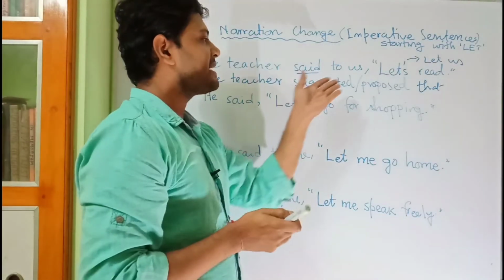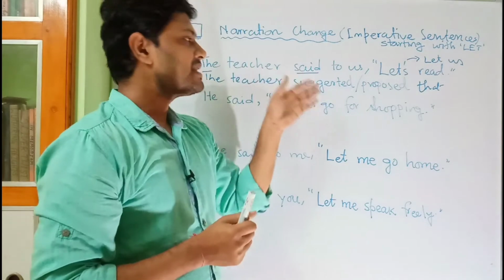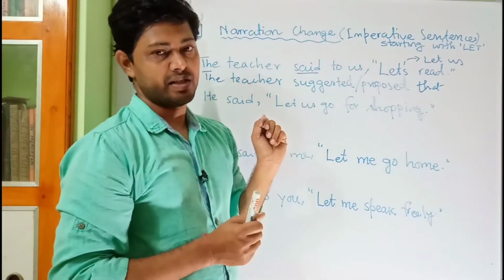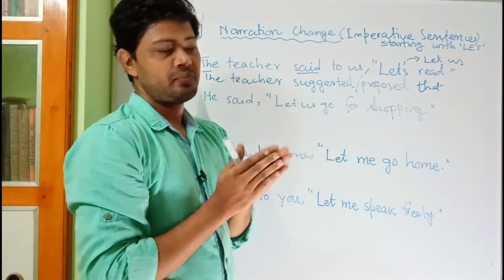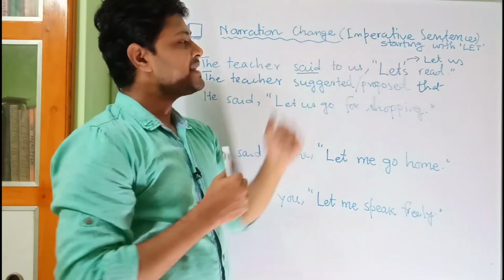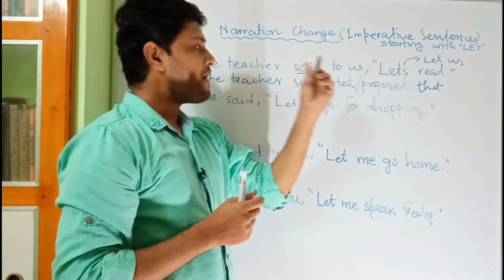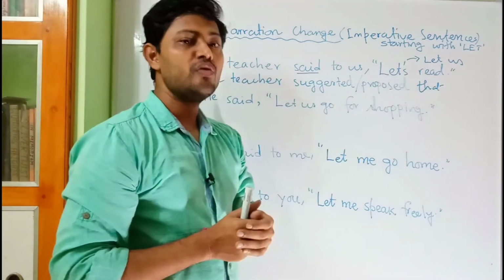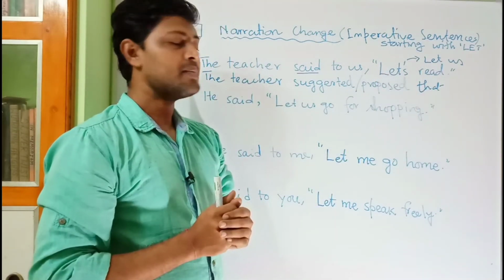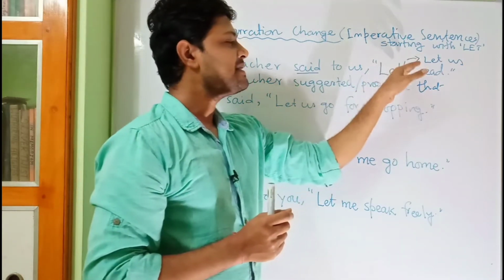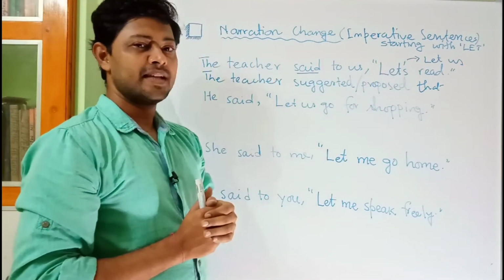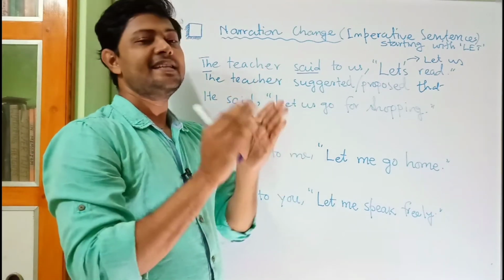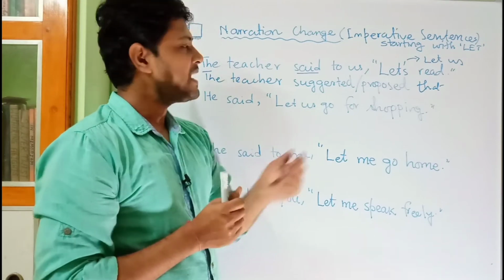Then, as we have learned in the case of assertive sentence, the first thing that we have to do is to find out the subject. Who is the subject? This is the second exception. In the last video, we have learned that the first work that we have to do in the quotation is to find out the verb. But here we have to find out the subject. And in the last video, I have said that imperative sentence does not carry the subject. But here we will find the subject.